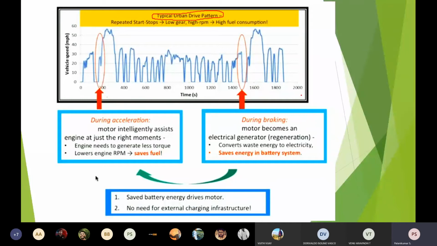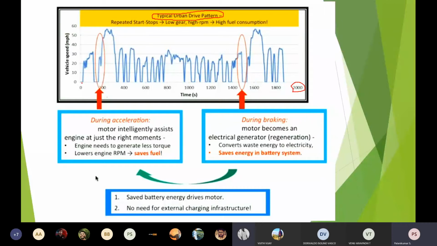It is taken for about 2000 seconds. The vehicle speed is given in miles per hour. 1 mile is approximately 1.6 kilometers, so you can calculate: if it is 15 miles, multiply by 1.6 to get the kilometers.